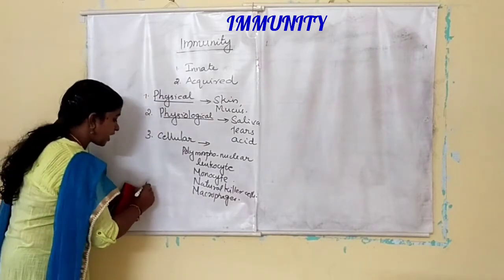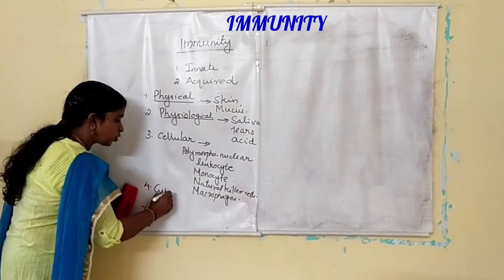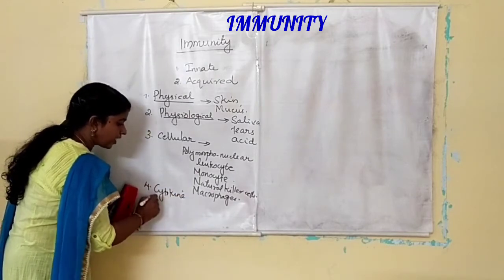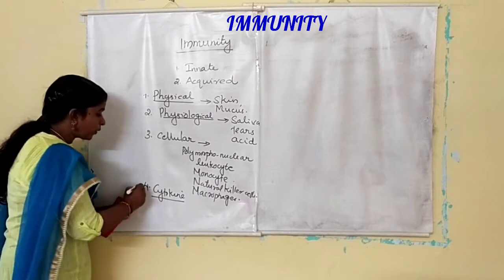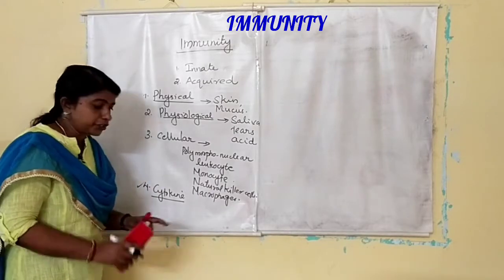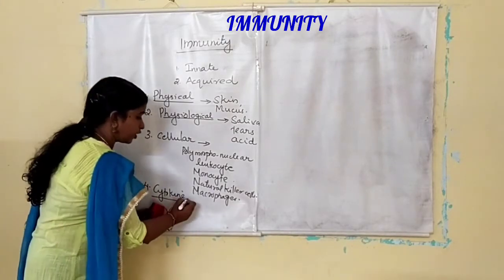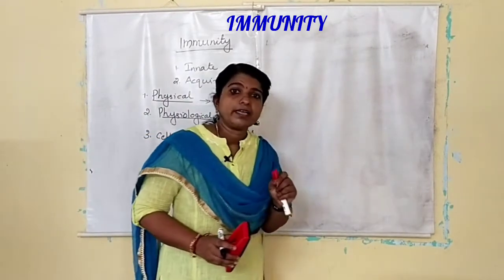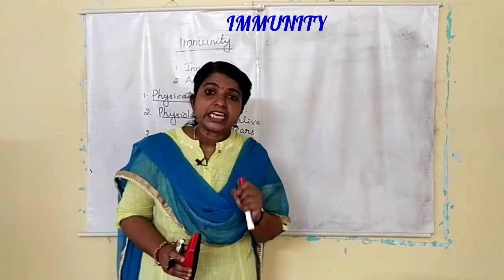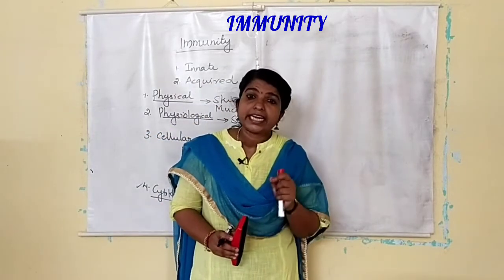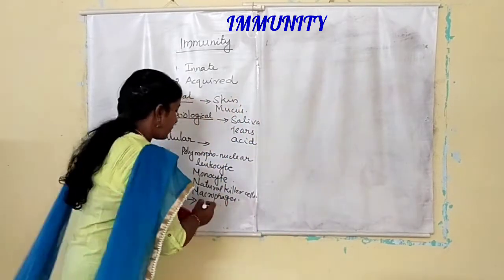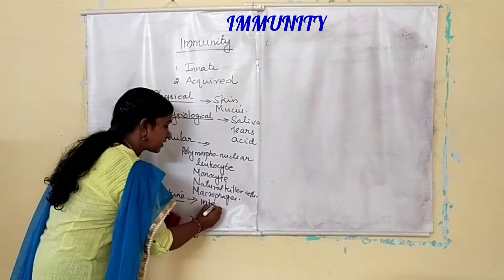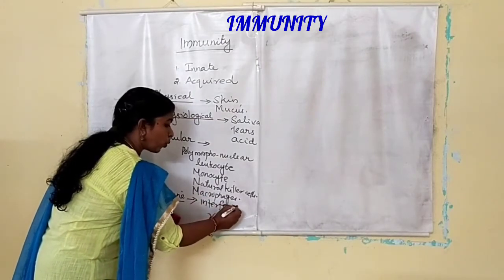And the last type is known as the cytokine barrier. Cytokine, it is very important. Previous board question. Cytokine barrier means when a cell is affected by a virus, it releases a protein called interferon.